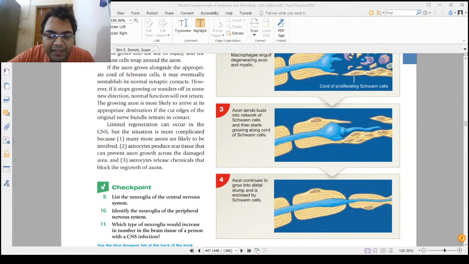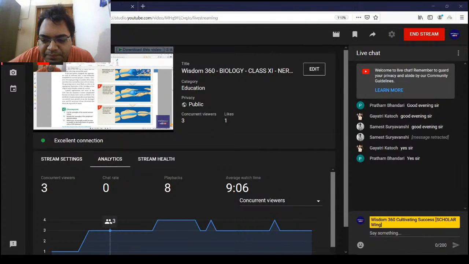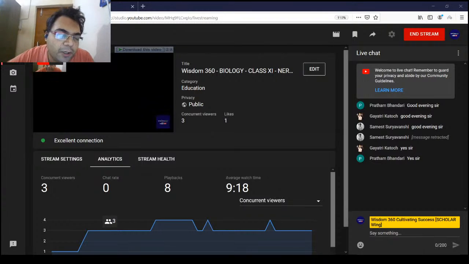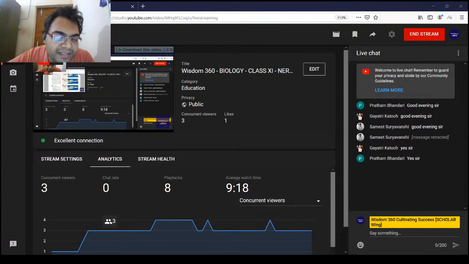So then we can switch on to the other topic. After this we can switch on to the membrane potential of a neuron. Very important thing. Membrane potential of the neuron.